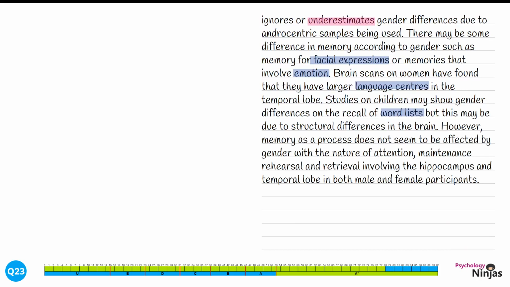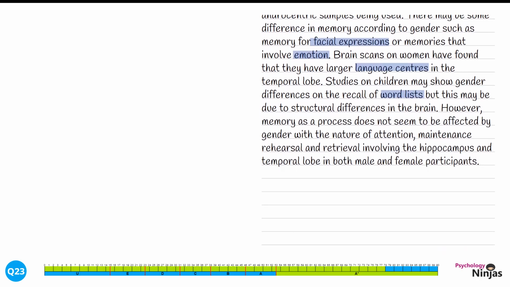However, memory as a process does not seem to be affected by gender, with the nature of attention, maintenance, rehearsal and retrieval involving the hippocampus and temporal lobe in both male and female participants. We've drawn our attention back to the processes within memory. We've also identified both the hippocampus and the temporal lobe as brain structures consistent across different genders in the recall of memory more generally. In order to complete our evaluation paragraph, we want to come to another link and judgment in relation to the impact of gender.